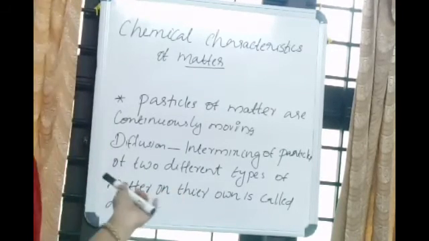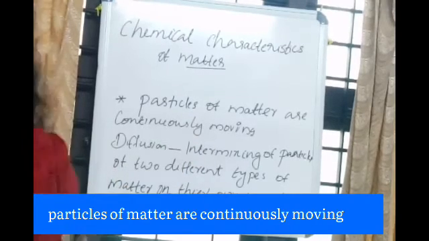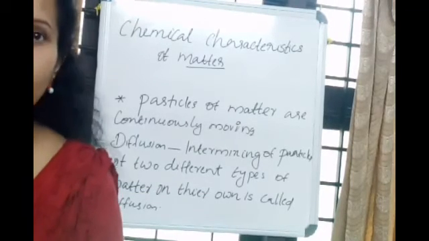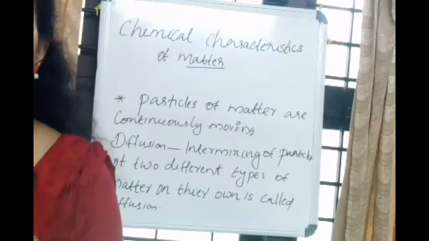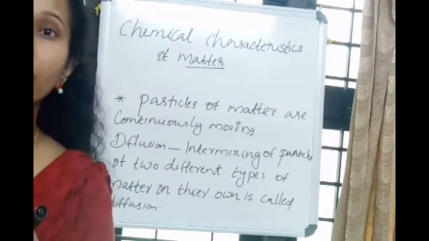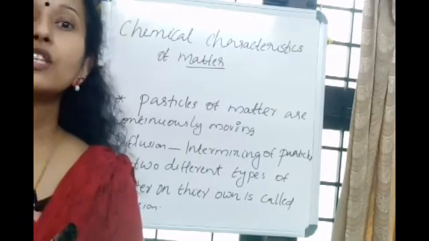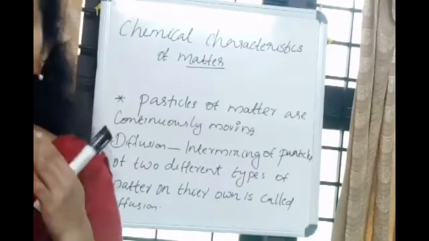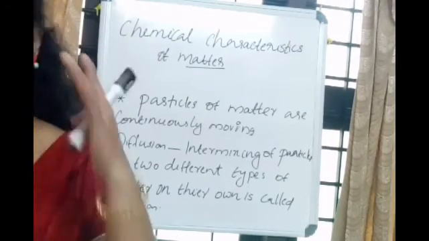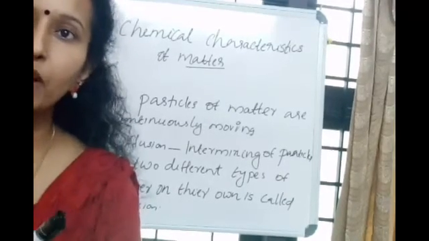So now we are going to discuss that particles of matter are continuously moving. Suppose the smell of body sprays, the smell of delicious hot foods, and the smell of flowers can be identified from very far, right? So how does it reach your nose? See, as per the definition of matter, these particles can be considered matter particles. So matter is made up of particles. So the smell is also an example of particles.